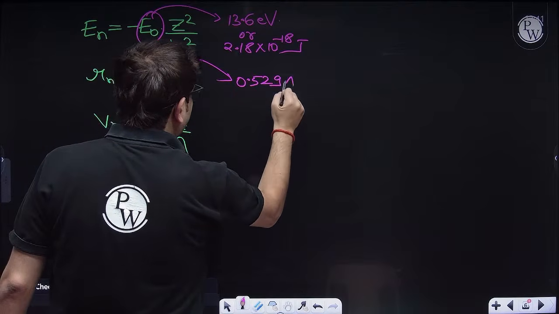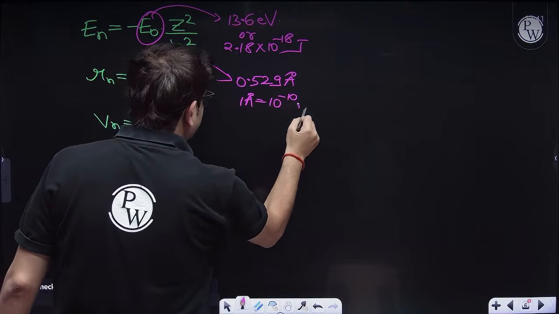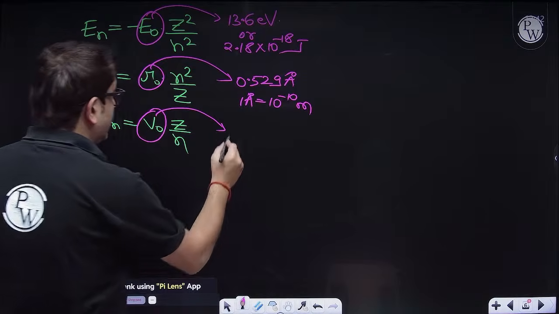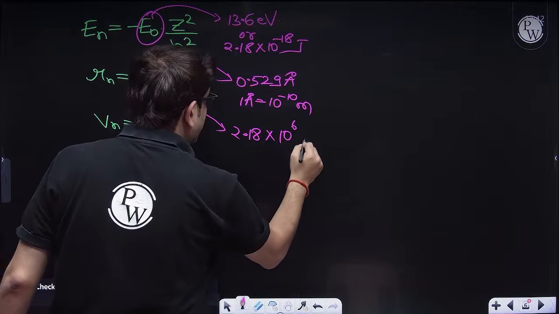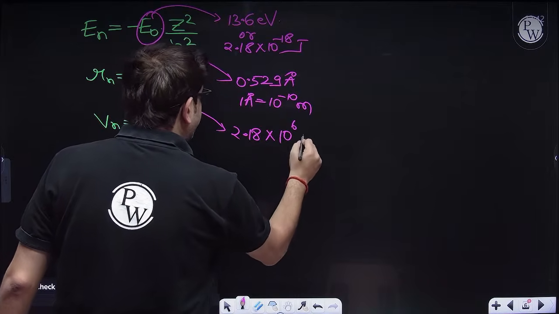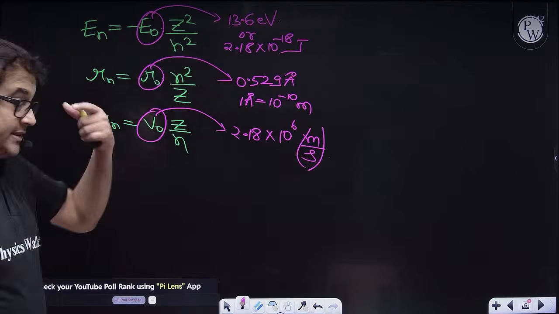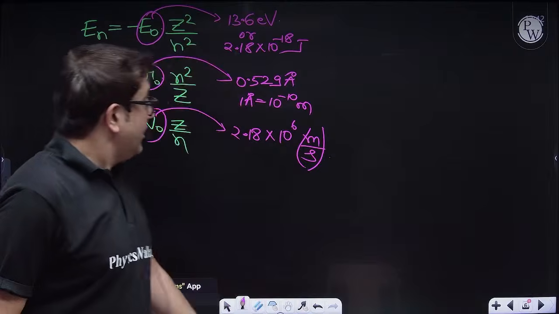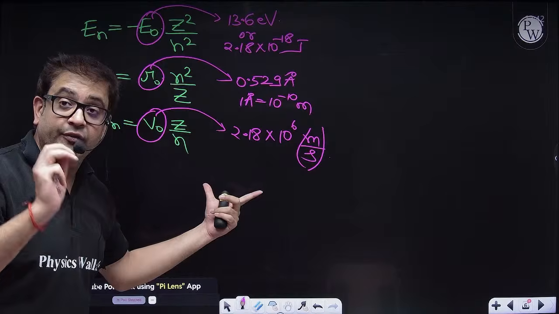Value of this R naught constant is 0.529 angstrom, where 1 angstrom is nothing but 10 raised to the power minus 10 meters. And velocity of this V naught, the value of this V naught is simply 2.18 into 10 raised to the power 6 meter per second. I hope everybody is clear with this. Now, if we know these formulas, beta, definitely they are going to help you.